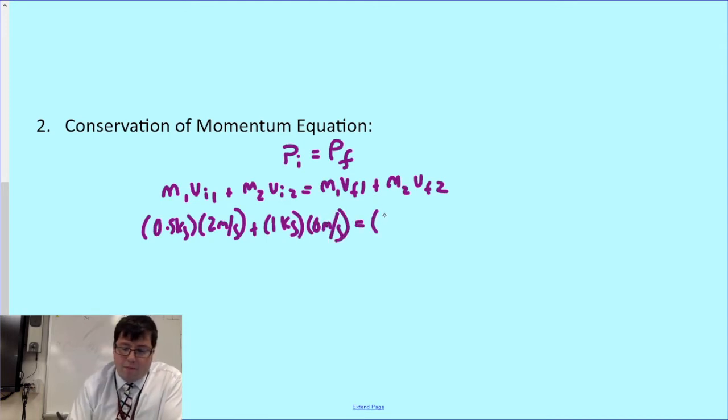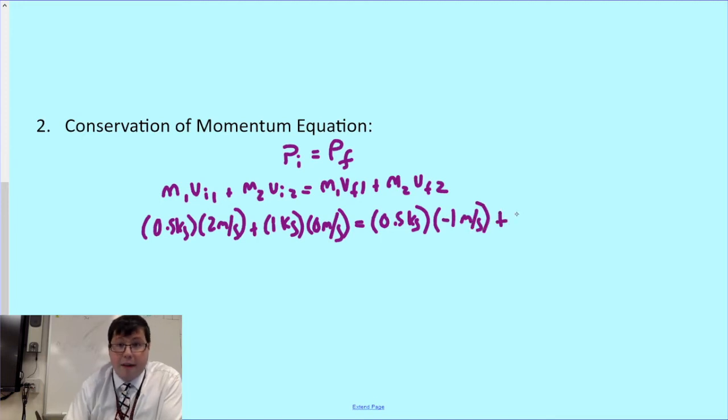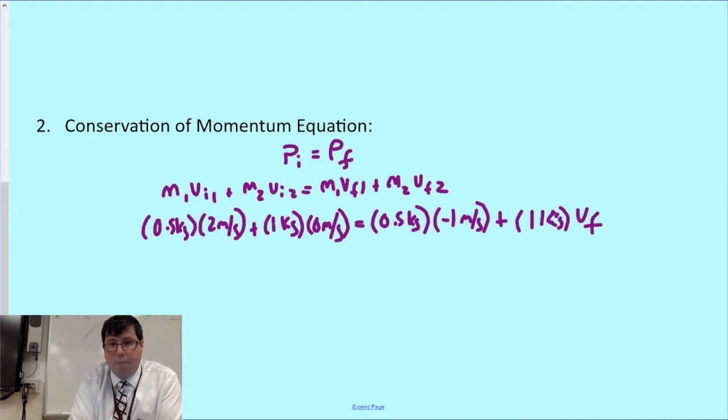That's going to equal, for my red billiard ball, 0.5 kilograms times vf, which was, I believe, negative 1 meters per second. It's moving to the left. I'm going to add to that 1 kilogram times the velocity of the blue ball, which we don't know.